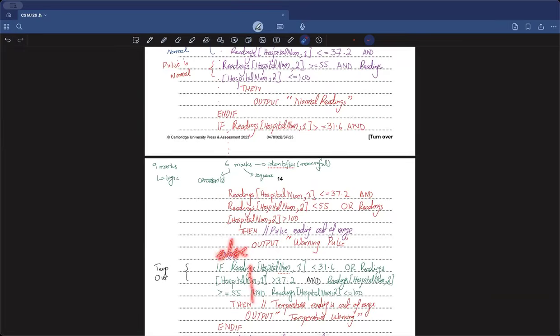What if I say that in this case, the else can only be one? The else will be: what if I assume that my pulse rate is also correct? So up here, I took the assumption that my temperature is perfect, but my pulse is wrong. So if this is not the case, then what other case can there be?